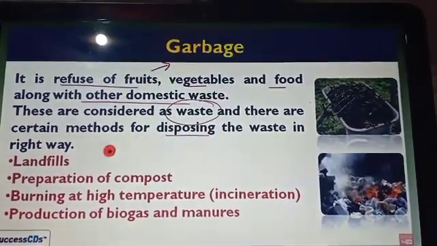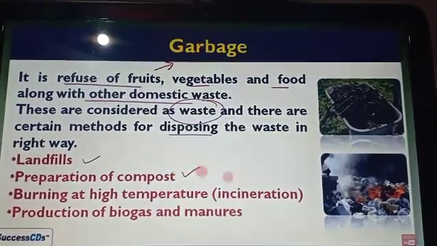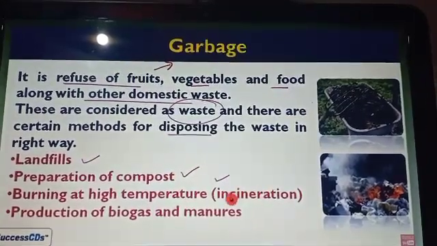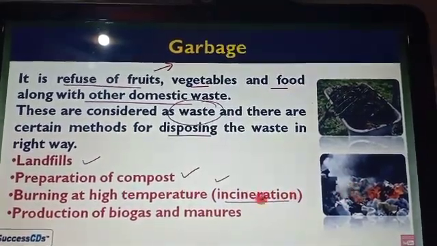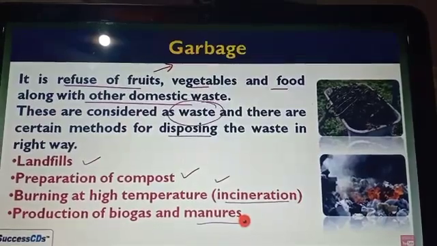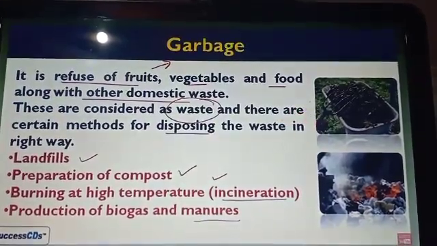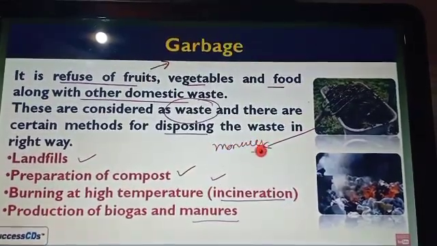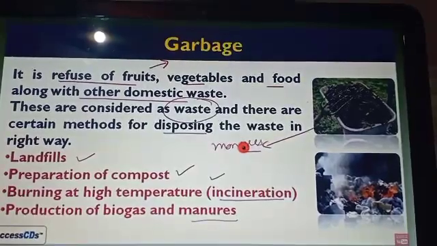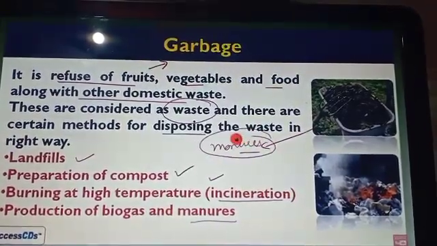There are some ways. The first is landfill, then preparation of compost. Here you can see in the figure, burning at a high temperature and the production of biogas and manure. In the first figure, we can make manure from the garbage, and this manure is useful for the field as a fertilizer.